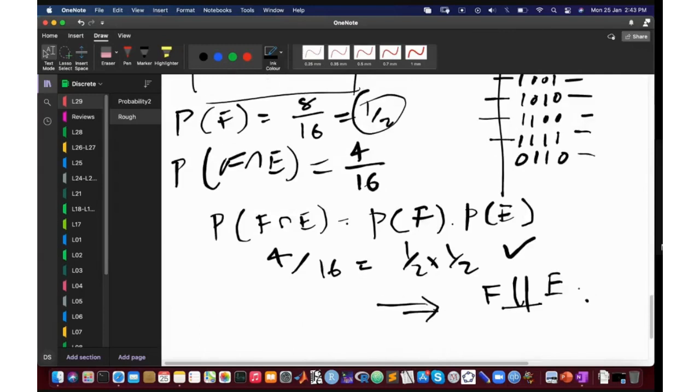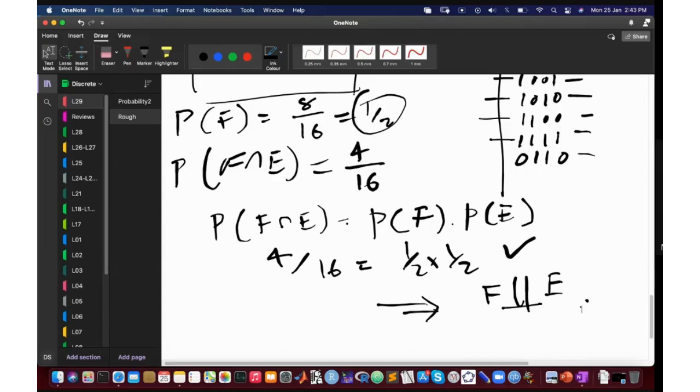Okay, so the formula says that you have to check whether the probability of their intersection is equal to the product of their individual probabilities. Their individual probabilities are 1 over 2 each, and the probability of their intersection is 4 over 16. So it turns out it's equal, which implies that these two events are independent. Thank you. All right.